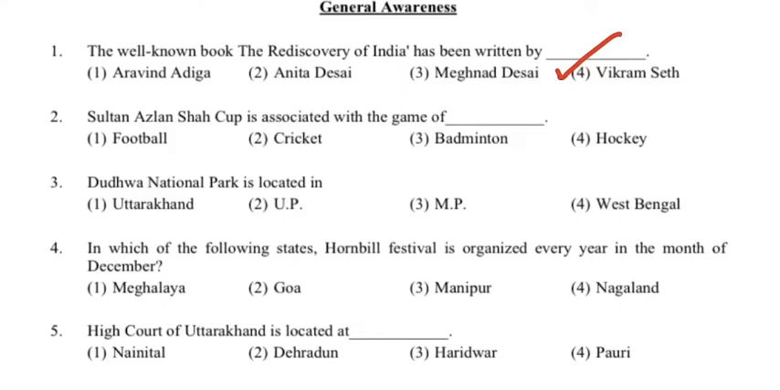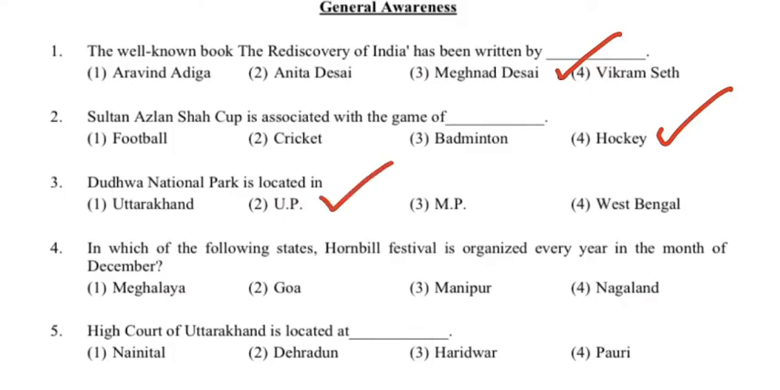Next is, Sultan Azlan Shah Cup is associated with the game of Dash. The options are football, cricket, badminton and hockey, and the correct answer is the fourth option, hockey. Next question is, Dudhwa National Park is located in. It is asking where this national park is located. Options are Uttarakhand, Uttar Pradesh, Madhya Pradesh and West Bengal. The correct answer is the second option, Uttar Pradesh.